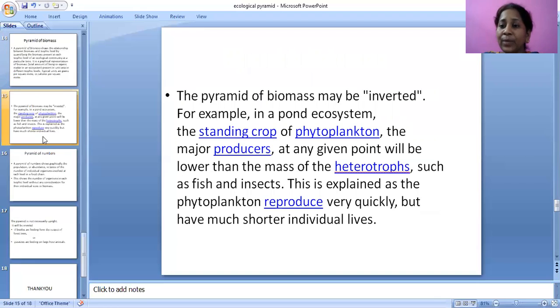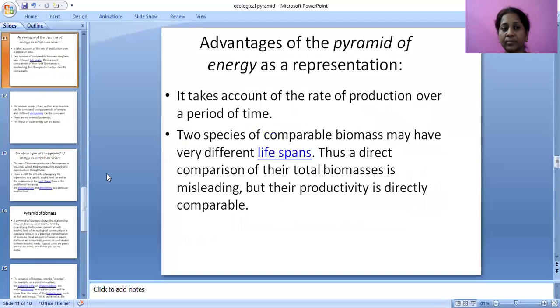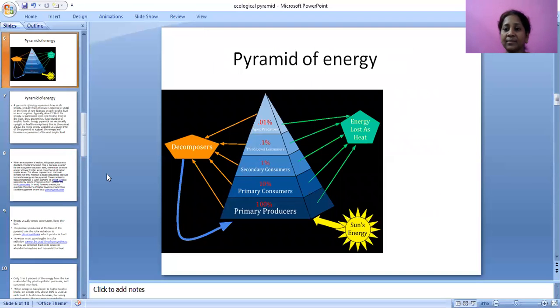The pyramid of biomass may be inverted. For example, in a pond ecosystem, it need not always be upright. In the previous slide we have seen this straight form of pyramid. In a pond ecosystem, this pyramid will be inverted. So the broader portion will be upward and the narrower part will be below.